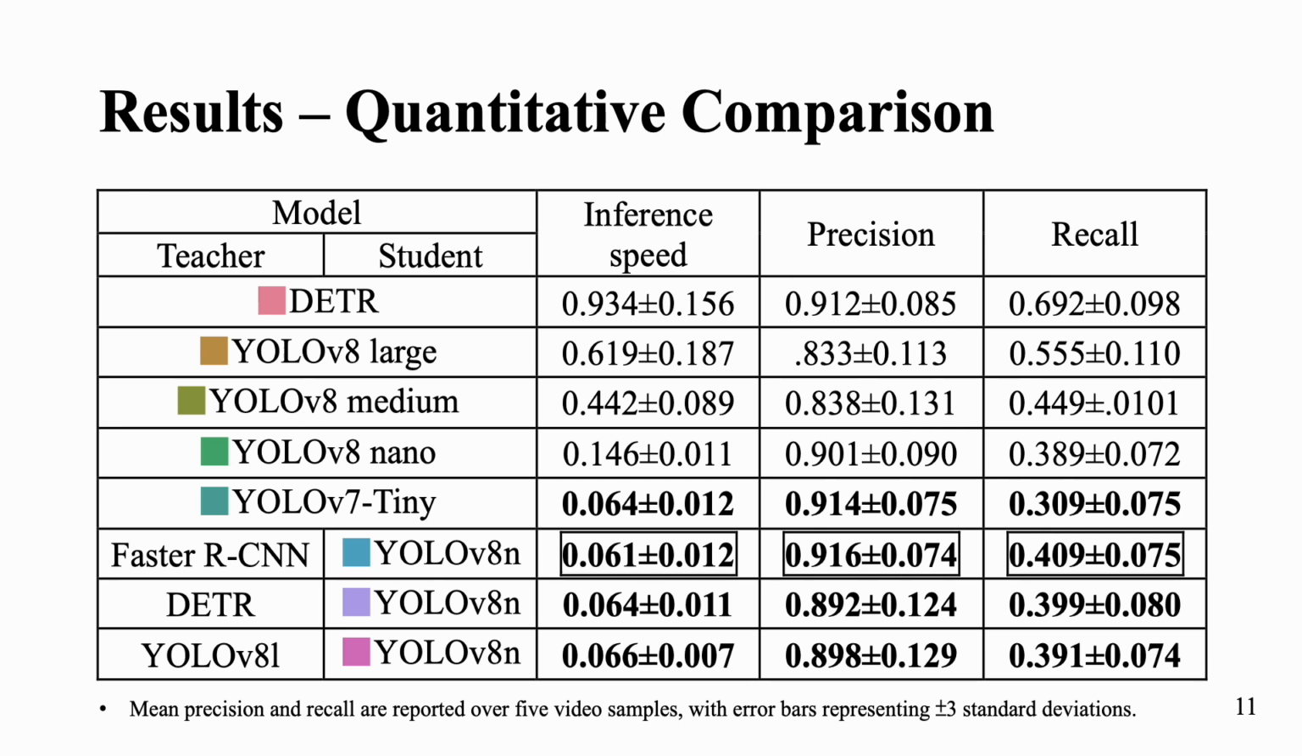Now look at the last 3 rows. These are our proposed distilled models, using YOLO version 8 Nano as the student. All 3 methods maintain real-time speed, around 0.06 seconds. Among them, Method A achieves the best precision at 0.916 and improved recall at 0.409. Method B and Method C also show recall gains. We also report 3 standard deviations to reflect the model's consistency across all 5 samples.